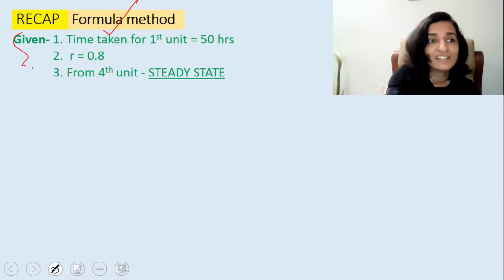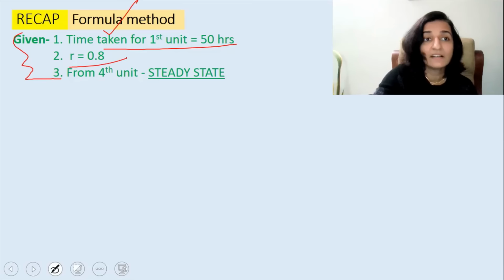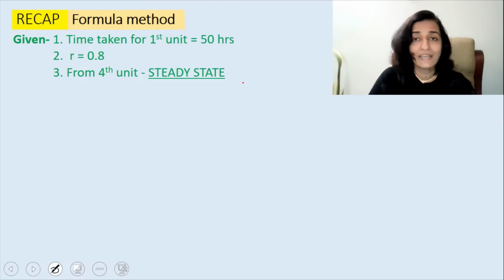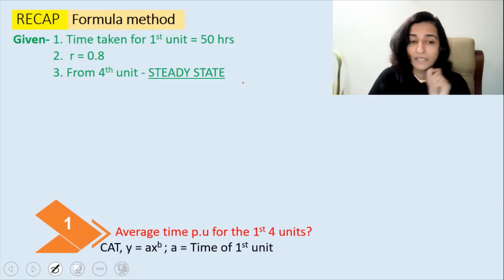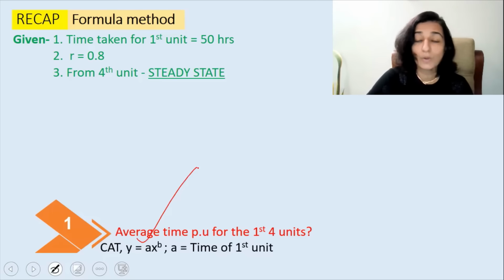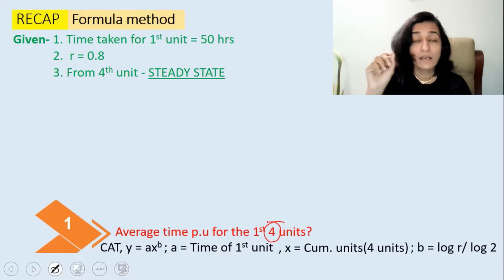So if the information that is given in the question is that the time taken for the first unit is 50 hours, and the learning rate is 0.8, and from the fourth unit, we get the steady state. Then the first possible question is: calculate average time per unit for the first 4 units. That's nothing but the cumulative average time, or the CAT, given by the formula y is equal to ax the whole raised to b, where a is the time of the first unit, x is the cumulative units, that is the 4 units, and b is log r divided by log 2.